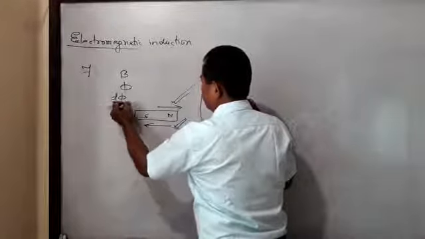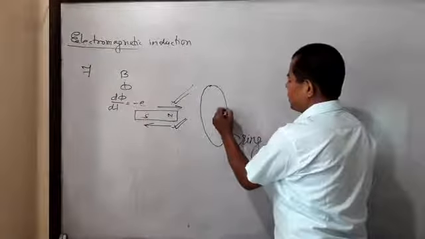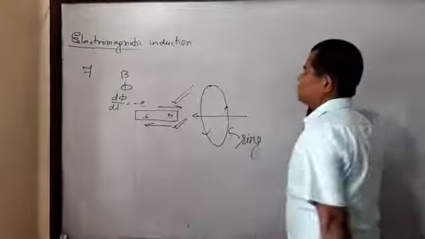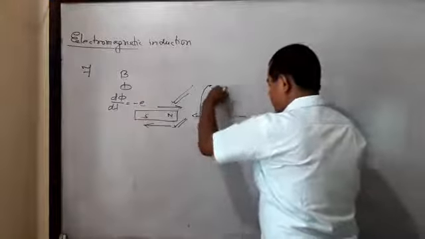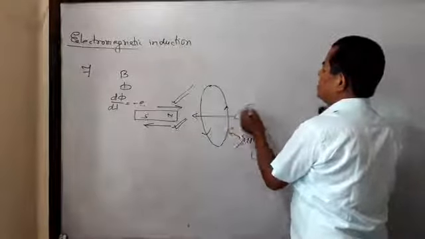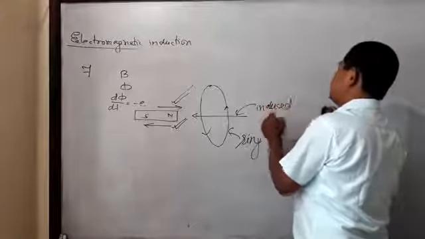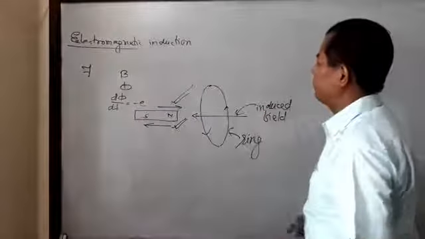Means an induced current is developed in the ring. When there is current in the ring, an induced field is developed. This is the direction of the induced magnetic field.